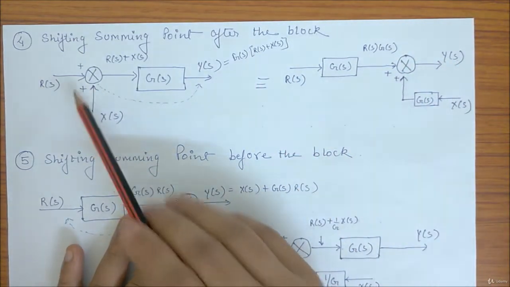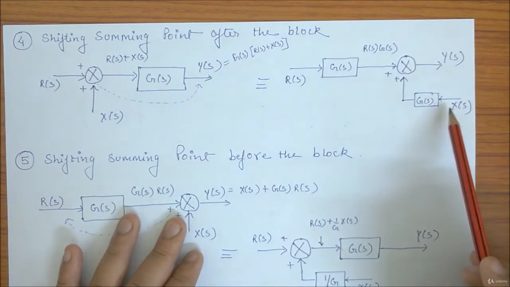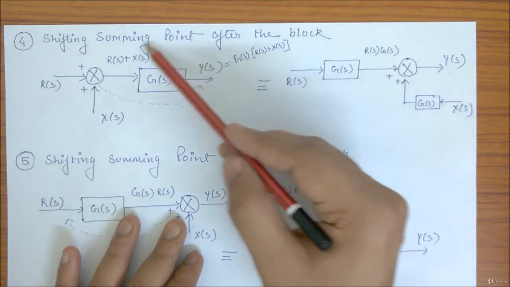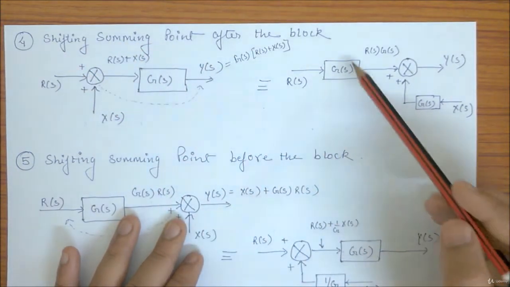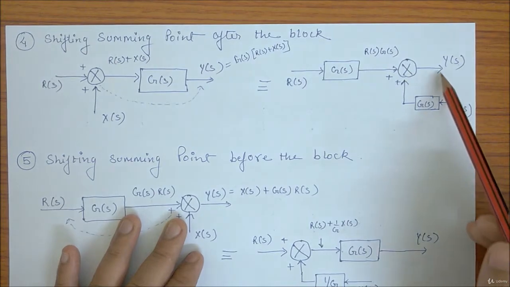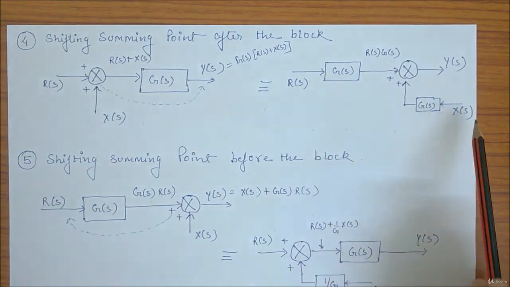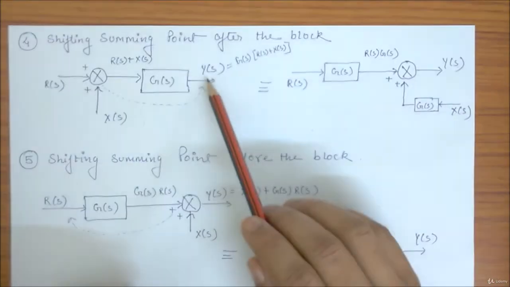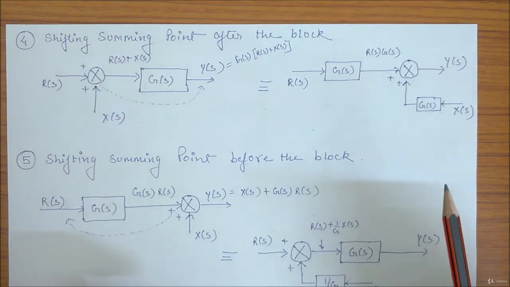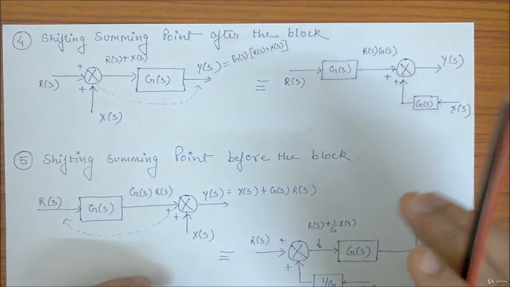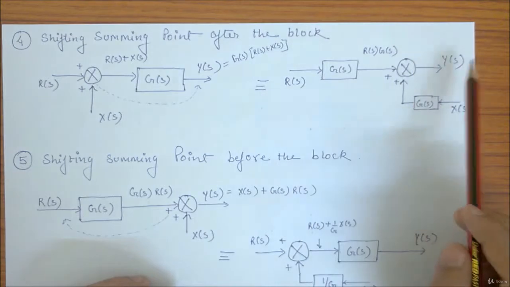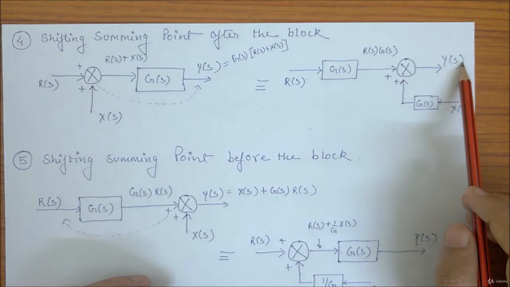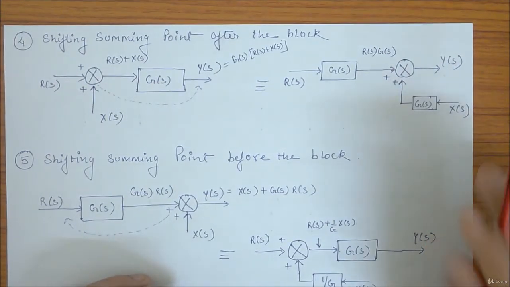Here the input was RS, XS. So this whole big block from here to here, I can replace with this whole big block, because RS and XS were my input previously and the output was YS. The same thing is here as well. So the idea was I saw the output and I kept the output same, and I made the changes accordingly. I hope you get this.